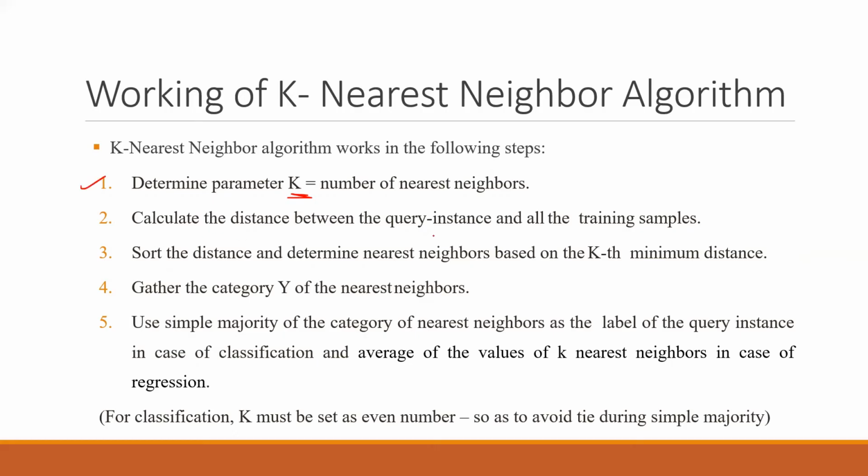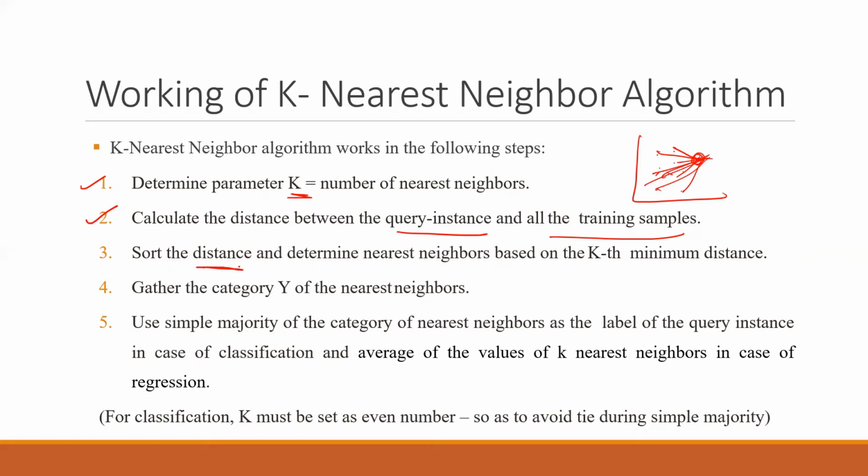Then calculate the distance between the query instance and all the training samples. So whatever the query point is and all the other points, you have to find its distance from each of them. All the points have to be checked for their distance. This is point 2.